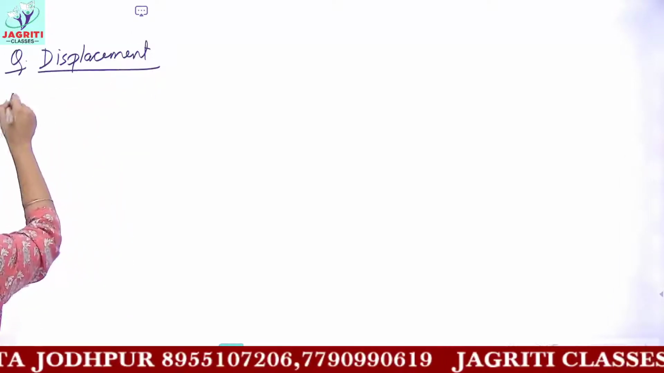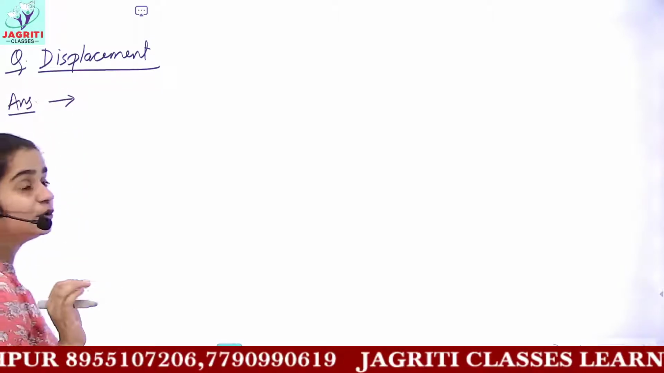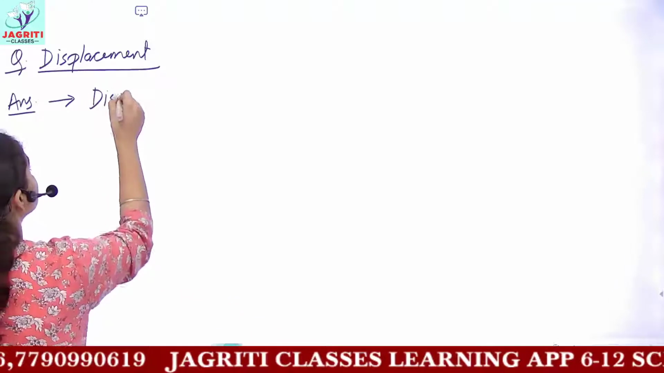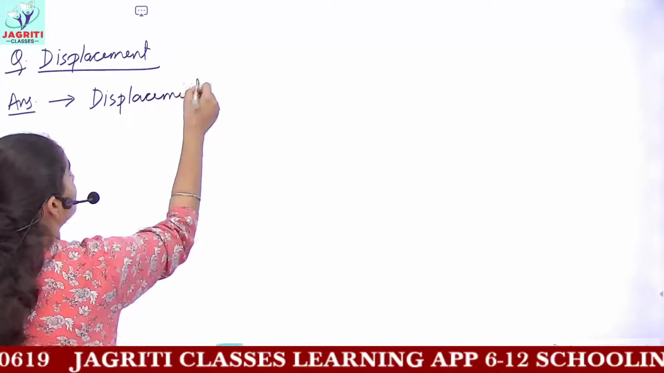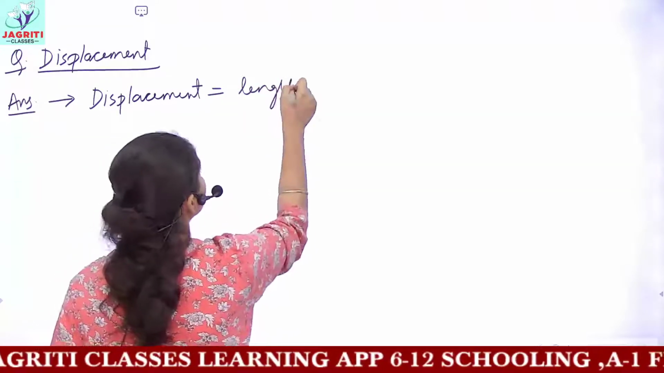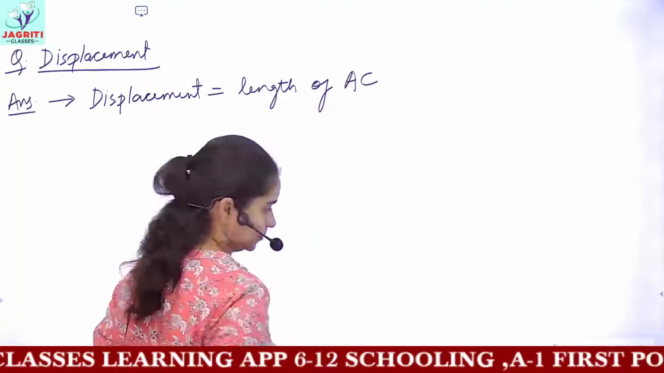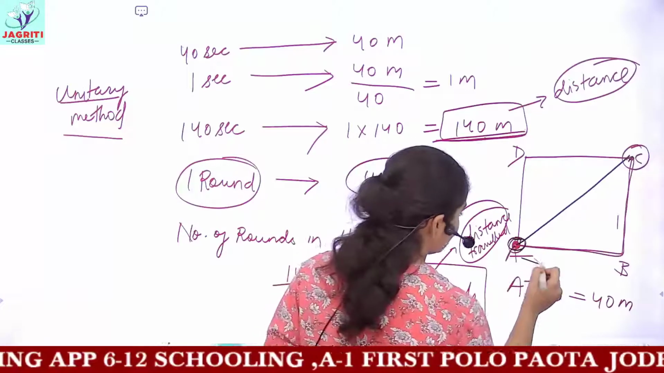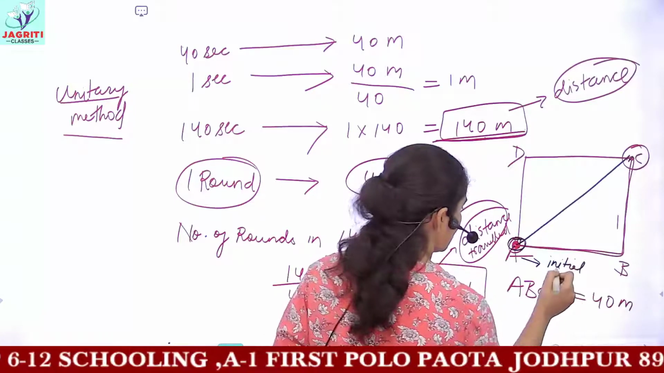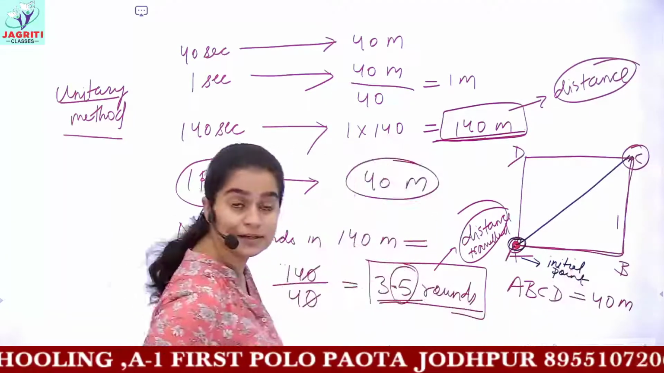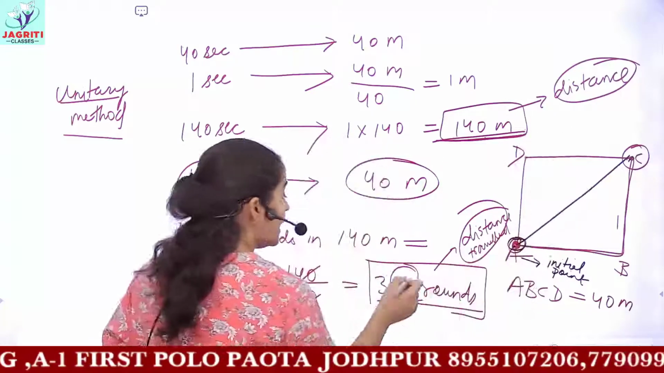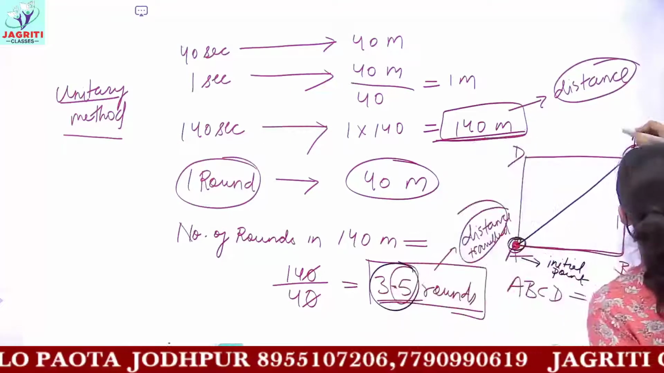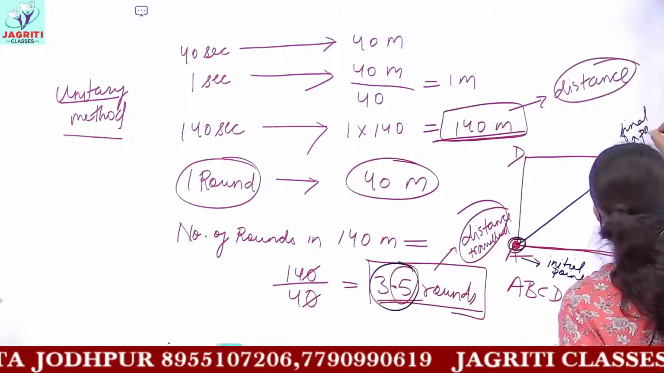So we know that displacement is the shortest distance between initial and final position. So here, to find the displacement, you have to find the length of diagonal AC. As we discussed in this example, the initial position is point A, and the final position of the farmer after completing 3.5 rounds would be point C.